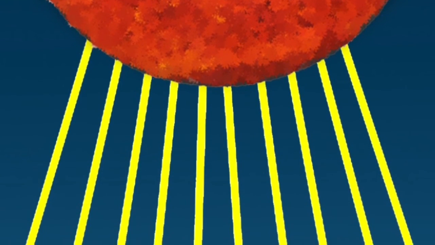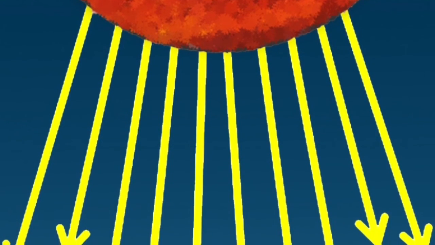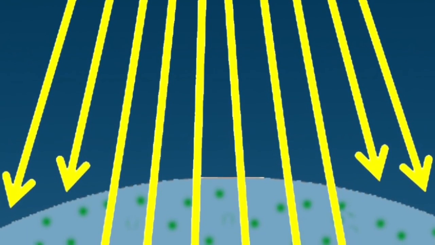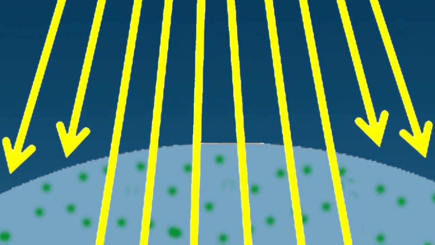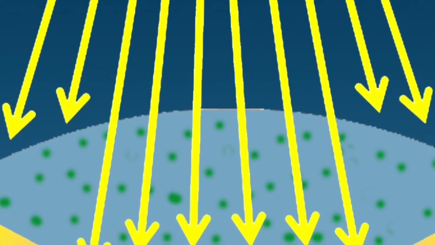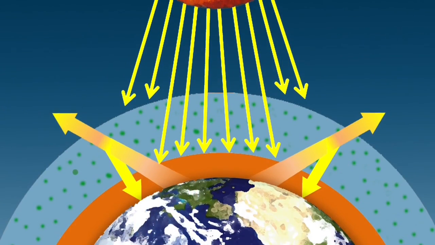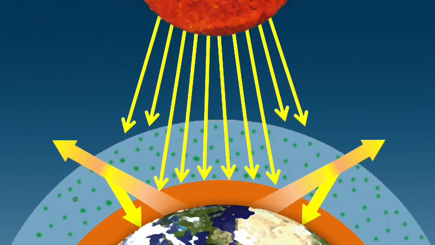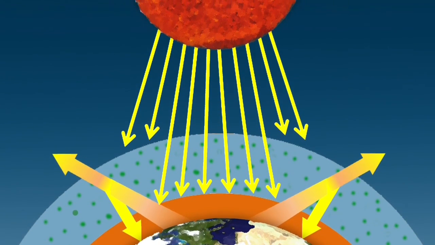Once the UV radiation reaches Earth, it can either be reflected from the Earth's atmosphere or surface, or it can be absorbed by the Earth's surface, which about half of solar radiation is. Once absorbed by the surface, UV radiation is converted into heat energy, which is then emitted back into the atmosphere